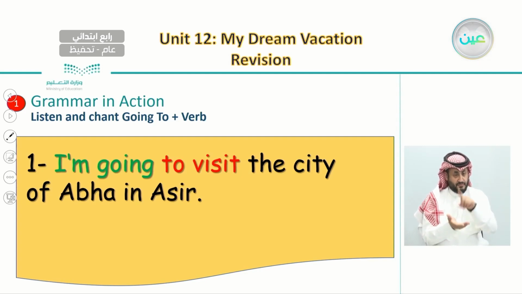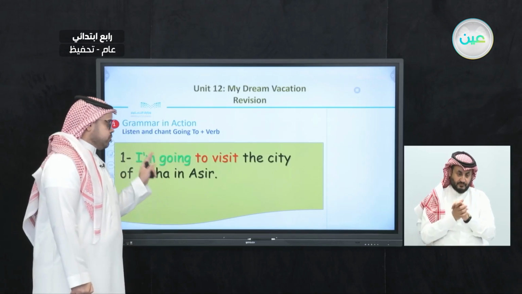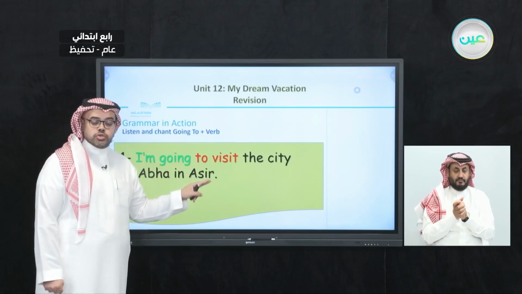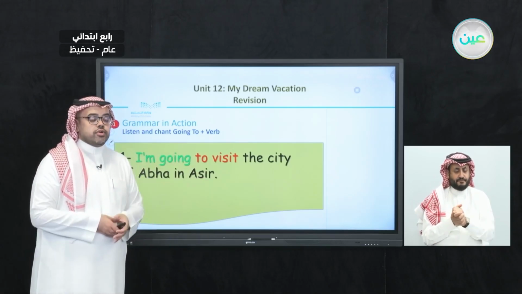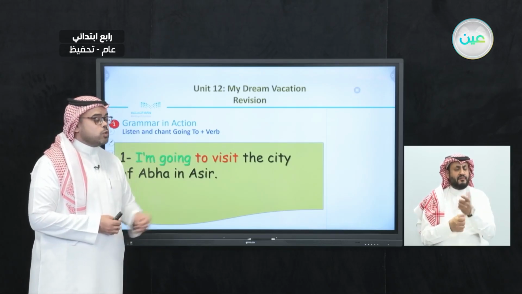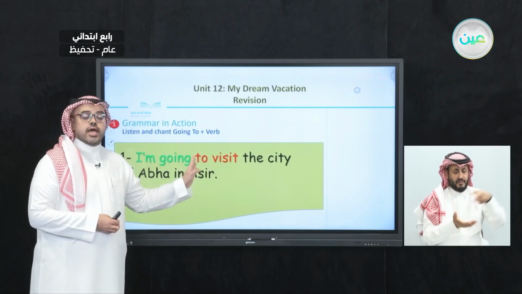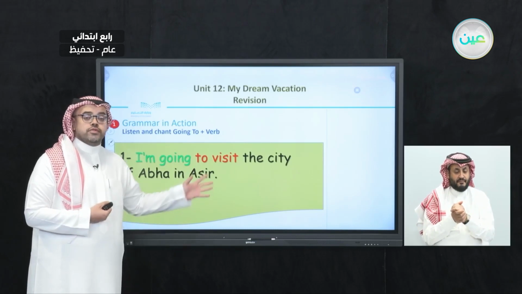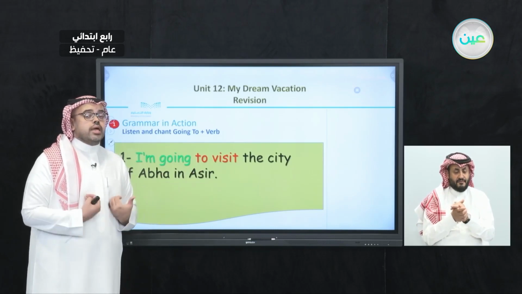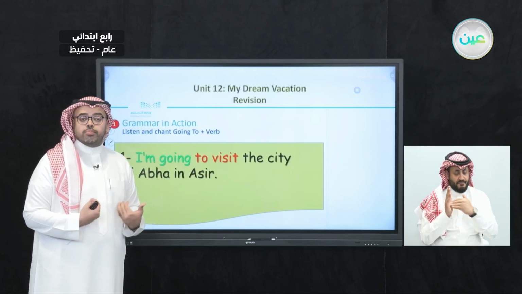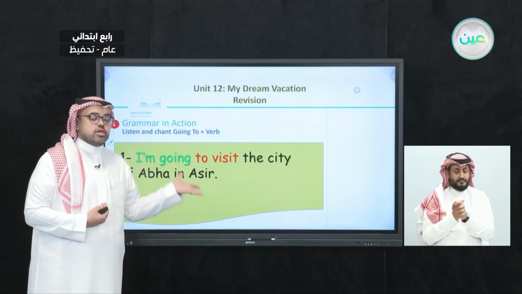Here we're using going to talk about something that we want to do in the future. So, I am going to, and what is the verb that we use after going to? Visit. I am going to visit.